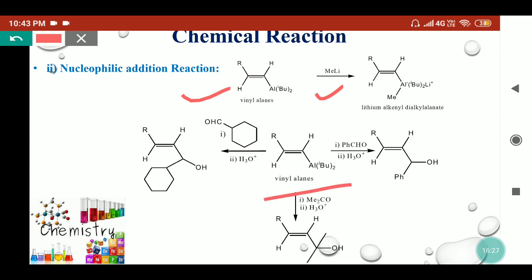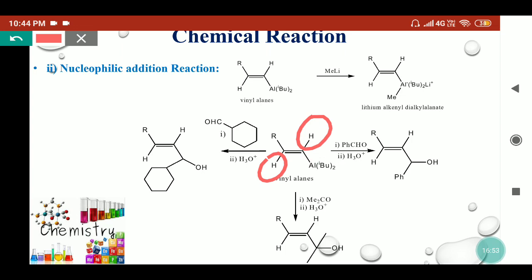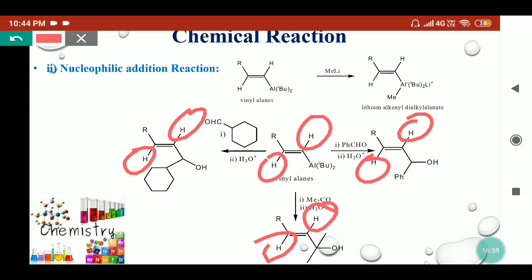Here we can take the vinylalanes with cyclohexyl aldehyde, or we can treat with benzaldehyde or with acetone. So what will happen? They will all give the nucleophilic addition reaction. Then this carbonyl compound will convert into the alcohol and we will get this group as it is, and the stereochemistry of the vinylalanes will remain in a similar manner. Here we have hydrogens in trans position, so in all products these hydrogens will remain in trans position, and the other moiety, whatever the carbonyl group is coming, will add in the place of this aluminium compound, and we will get the alcohols on hydrolysis.